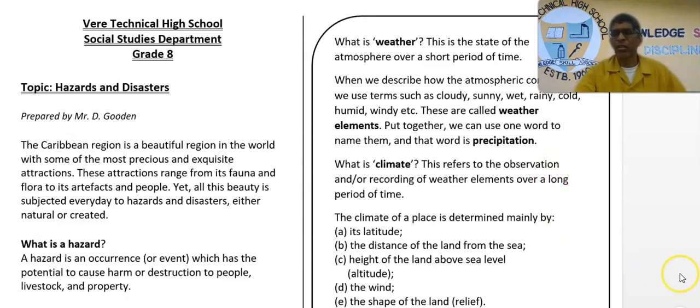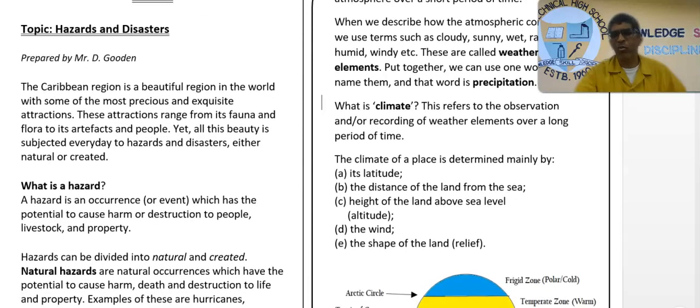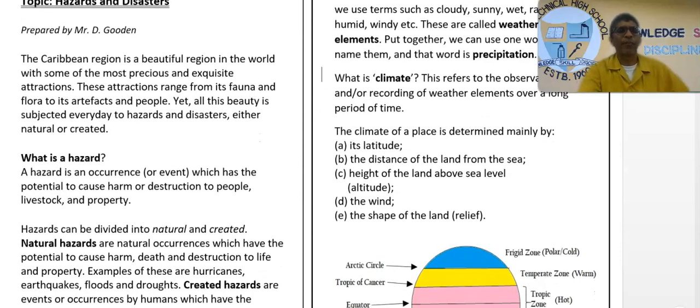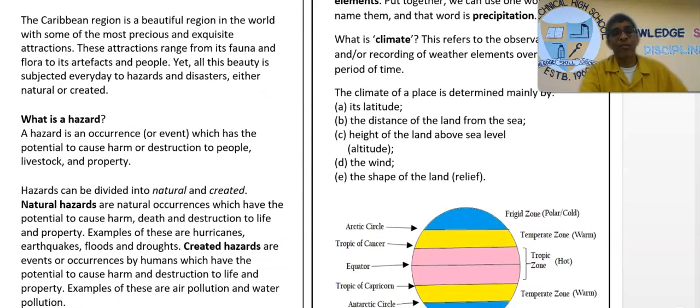We are going to be focusing on some of the key points on your handout. Some of the frills we won't be bothering with, like the first paragraph, so we're just going to get straight into it. For example, what is a hazard? One challenge that many of our students have is that they mix up the two concepts, hazards and disasters. So it is important to make the distinction when you are preparing for your end of term exam.